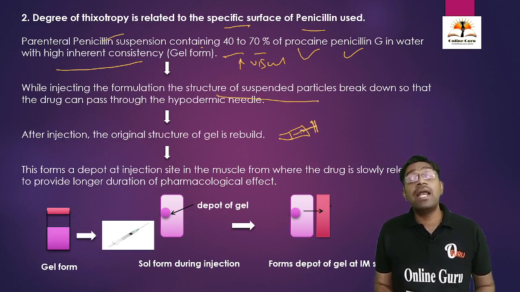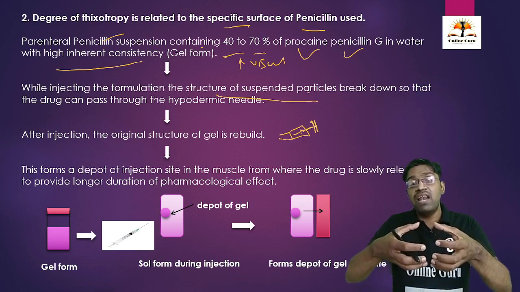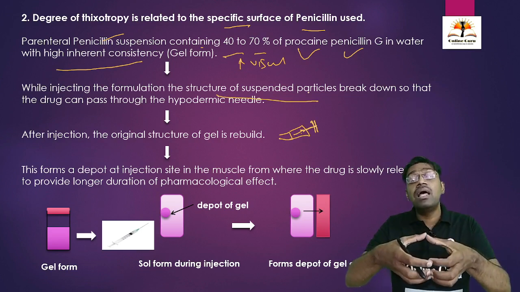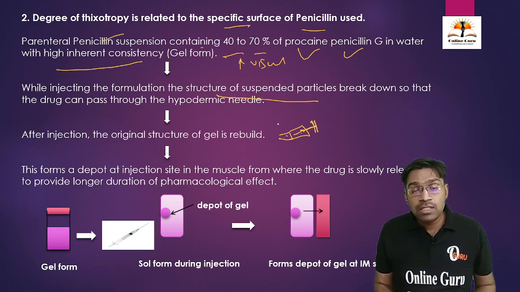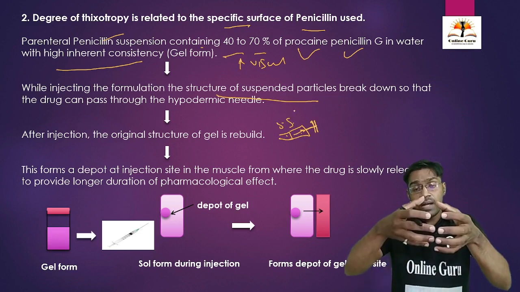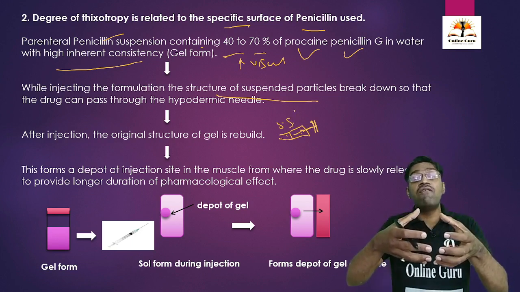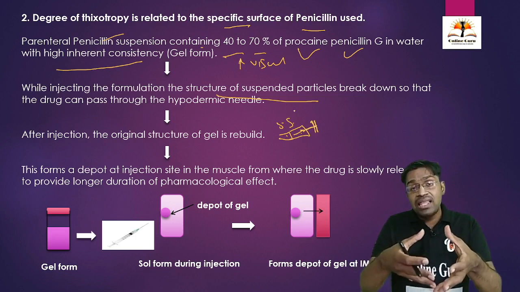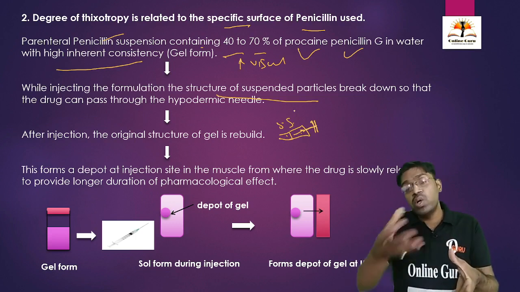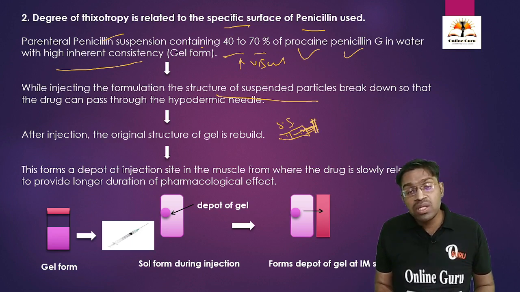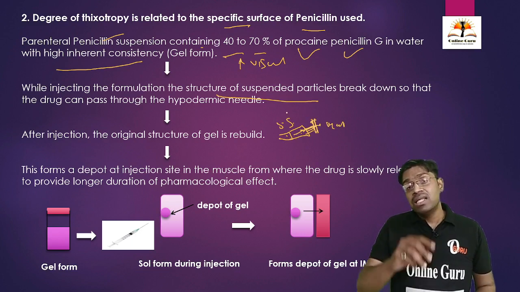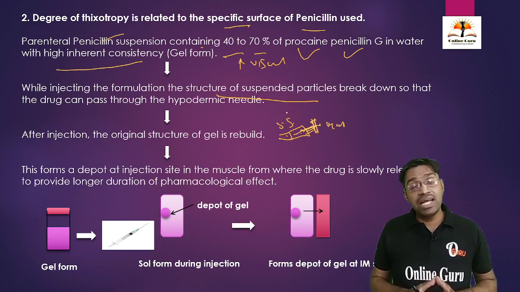The suspended particles are previously in the gel form, in an aggregate form, with some cohesive forces between the molecules. When we apply this shearing stress, that is pressure, there is a breakage of the cohesive forces. The intermolecular forces between the molecules break down and the gel form of the formulation converts into solution form, so that the drug, present in a solution form, can easily move through this fine needle inside the muscle via the intramuscular route, and hence the drug can be introduced inside the muscle.